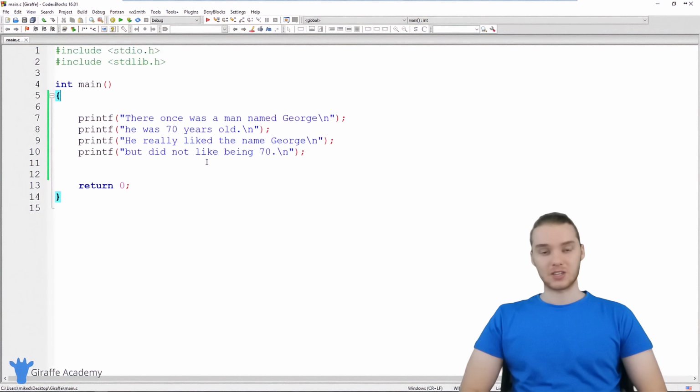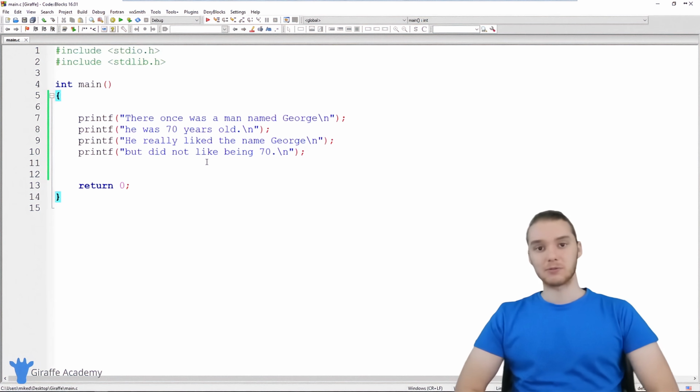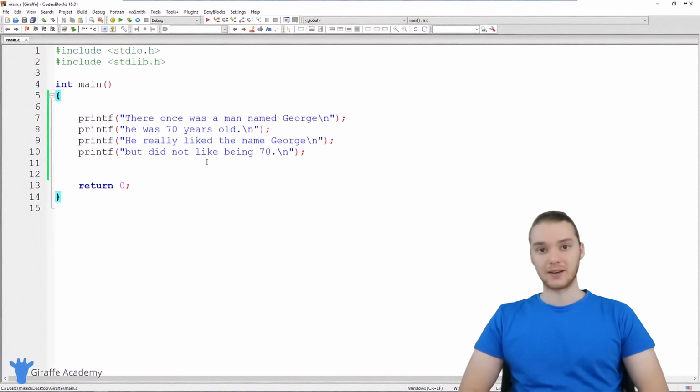A variable is essentially a container where we can store different pieces of information. So different data values, we can store things like numbers or text or characters. And these variables make it a lot easier for us to keep track of and manage all the data in our program. So I'm going to show you guys basically how variables can be useful and how we can use them in our C programs.